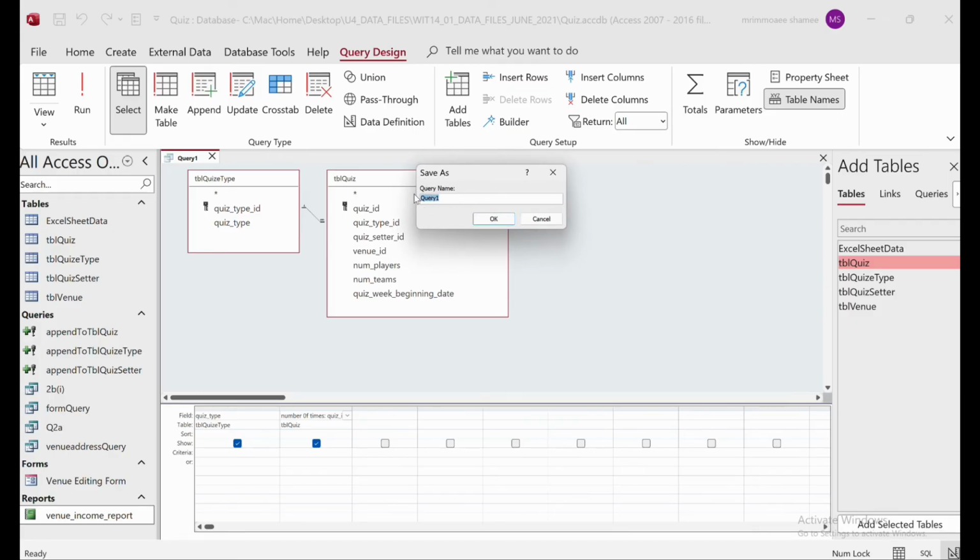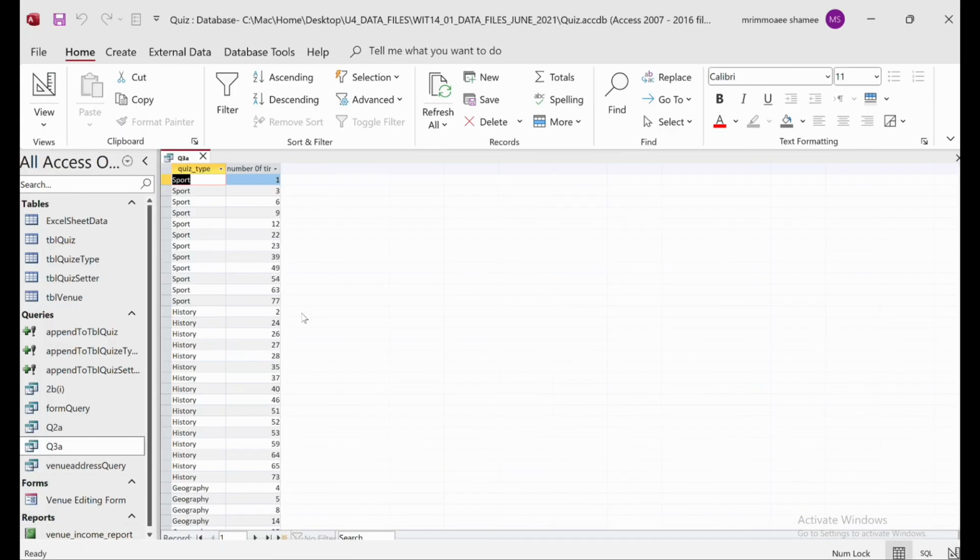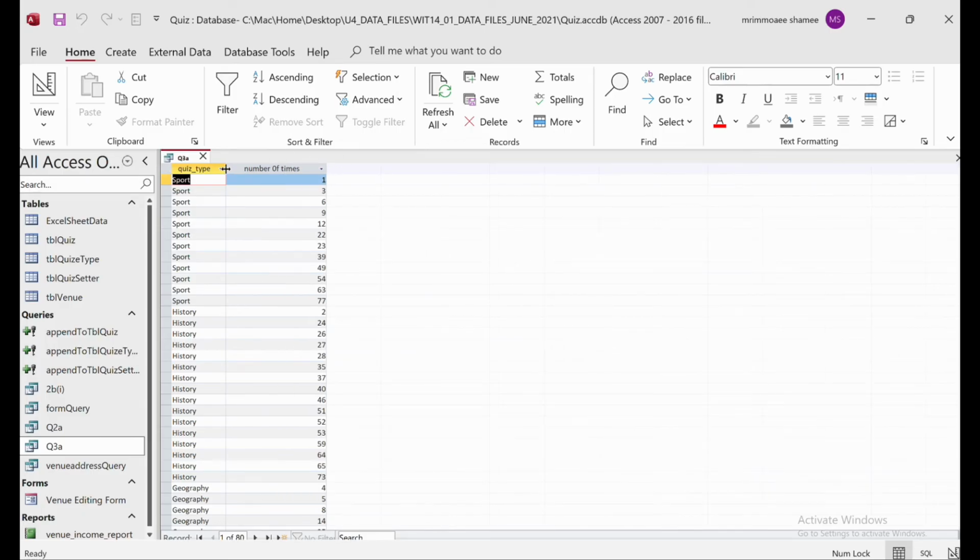Maybe we can name it question 3a and then save it. So when I run the query, we can get it this way: number of times. Maybe you guys can add quiz used, that one is correct. So you guys can see how many times some of the numbers are repeated here.